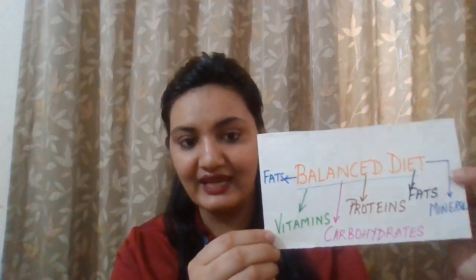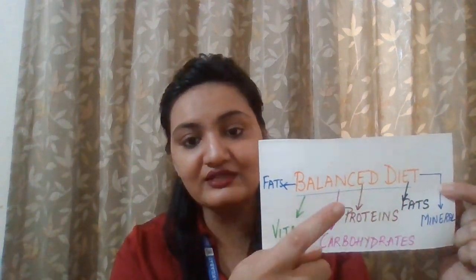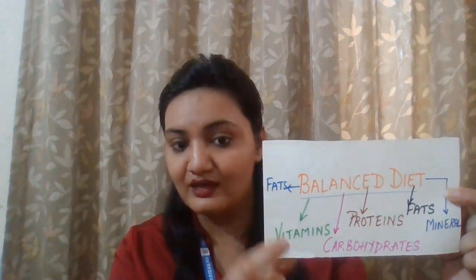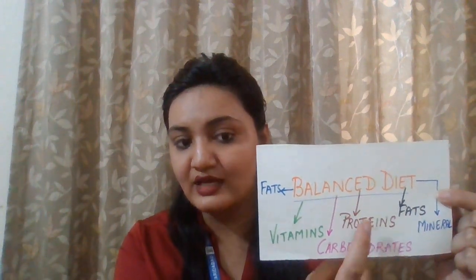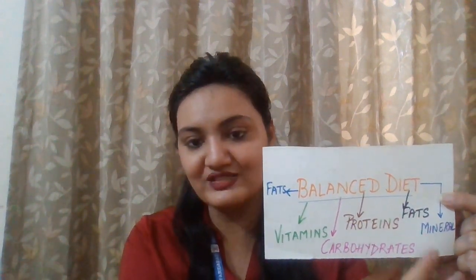What is a proper amount? Correct? You cannot measure your chapati or your vegetable like this many grams of vegetable. Yes, you cannot. But you can plan a meal for yourself, for your family members, in which you can see whether all the food groups are there or not, all the nutrients are there or not. So for that, ma'am is going to tell you about balanced diet. Here in this slide, balanced diet is written along with all the names of the nutrients: fats, vitamins, carbohydrates, proteins and minerals.